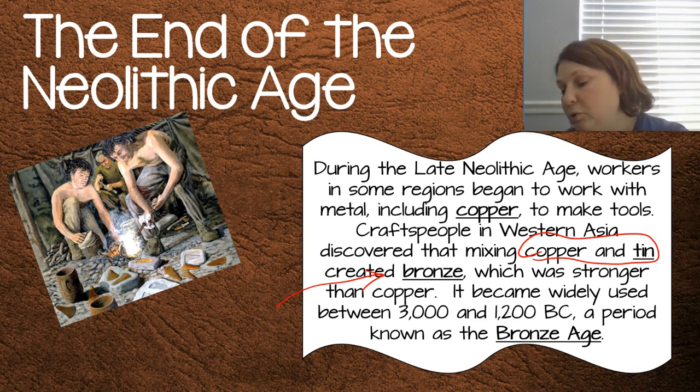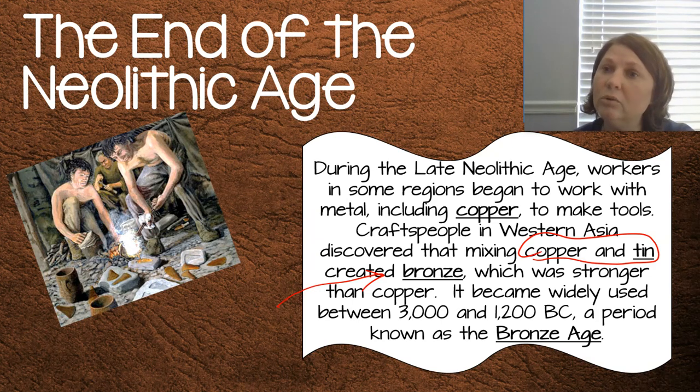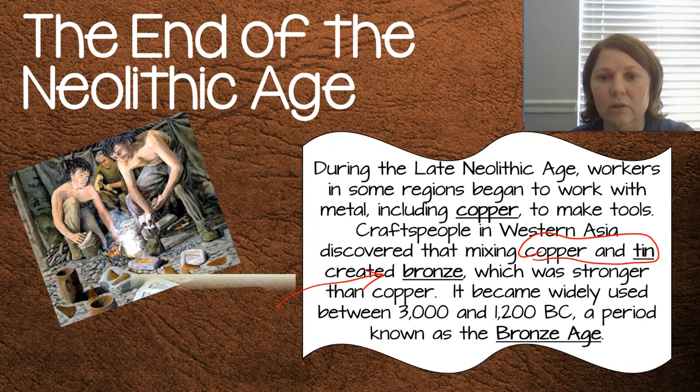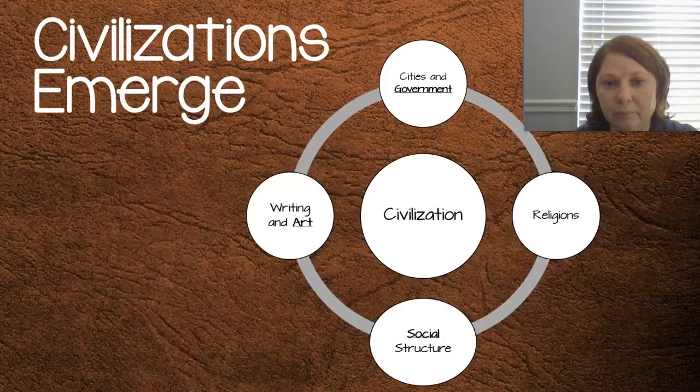And so the difference between Paleolithic man and Neolithic man is the agricultural revolution. And then Neolithic man moving into the Bronze Age is the ability to use metal to make new tools. So that's the transition for these different time periods. Here you can see some of the tools that they would have used. These were farming implements, farming tools, and other tools to get jobs done. It was a really interesting time period.